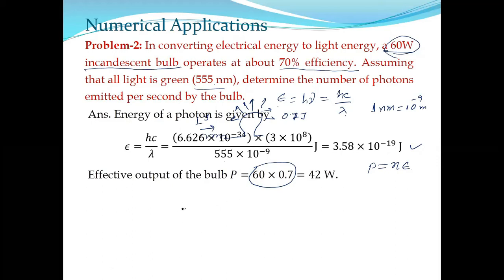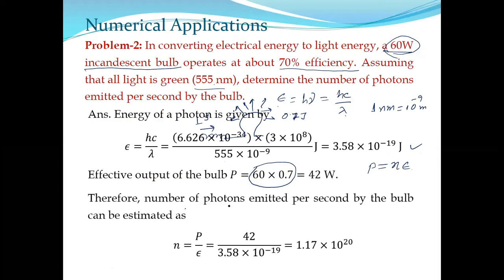So again, put the value of P and E and get N. So N will be your total number of photons emitted per second. So N is the total number of photons emitted per second. Okay. So same question, only efficiency is added to this.